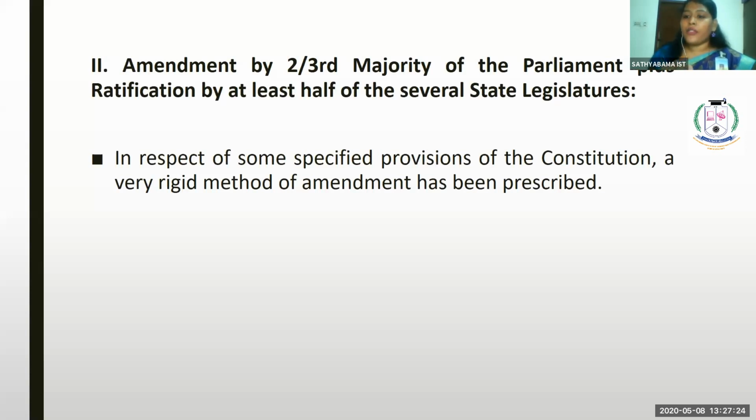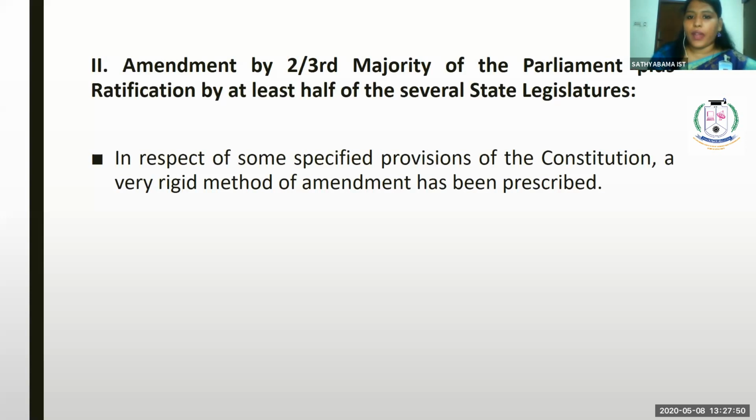At least half of the several states should ratify the amendment bill passed by the parliament. For example, if there are 100 states, at least 50 states should ratify the bill passed by the parliament. That is what sub-clause 2 says: it should be ratified by at least half of the several states.